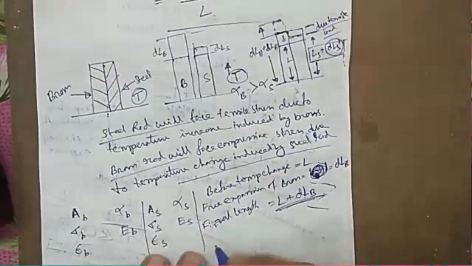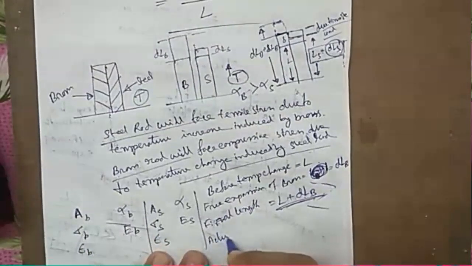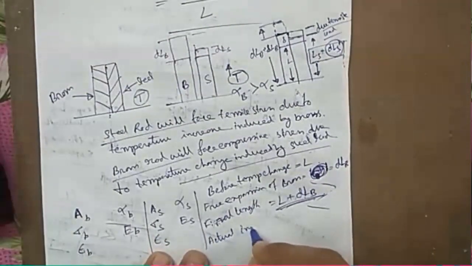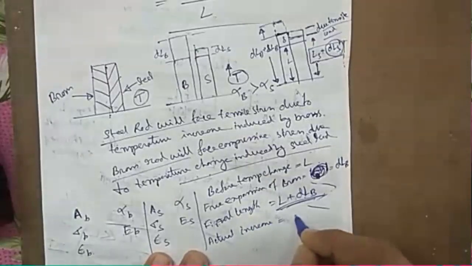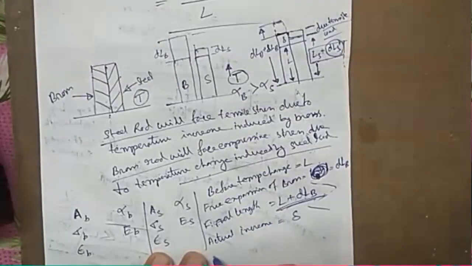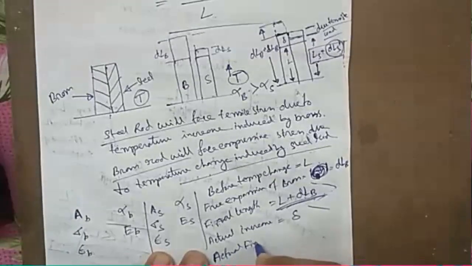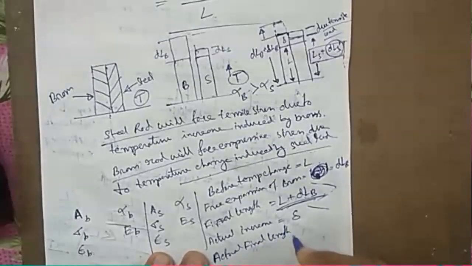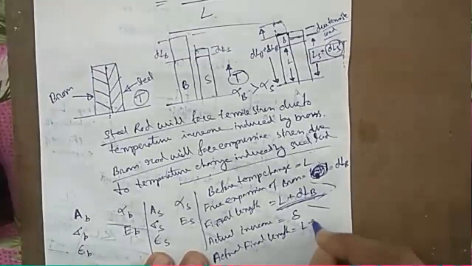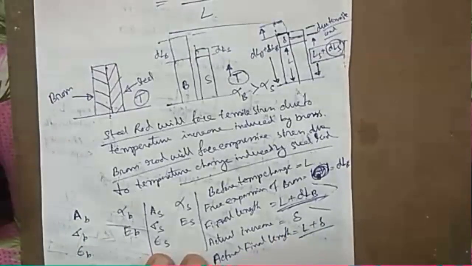What happened is the actual increase, which is delta. So the actual final length is L plus delta for both of the bars.